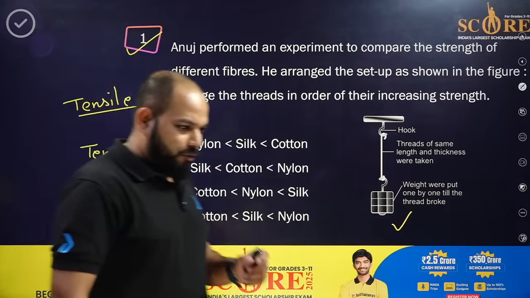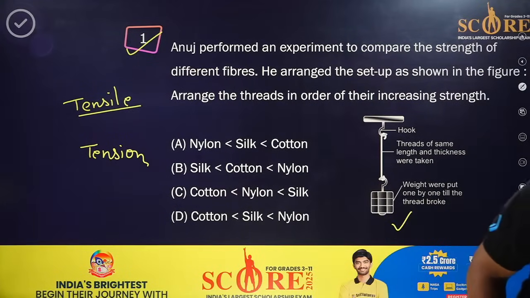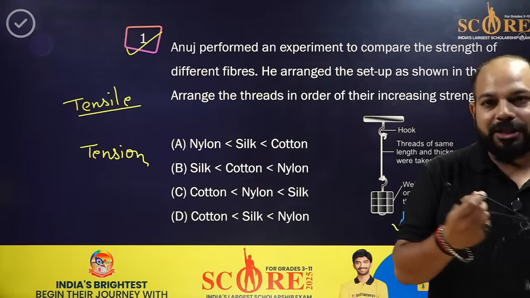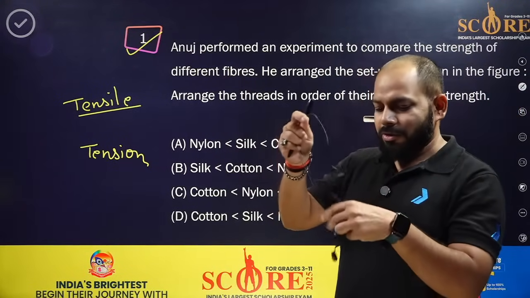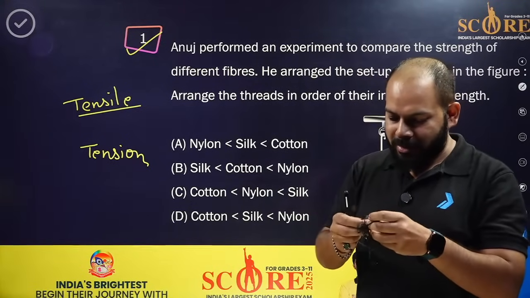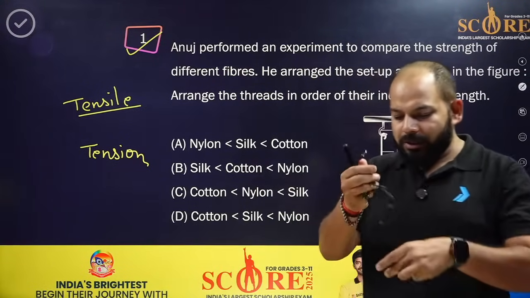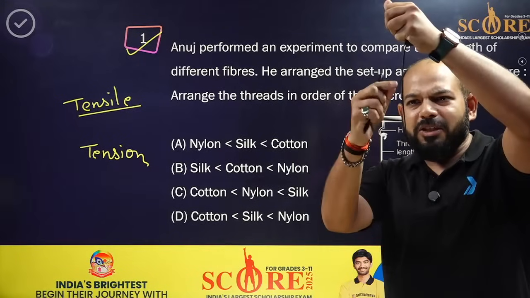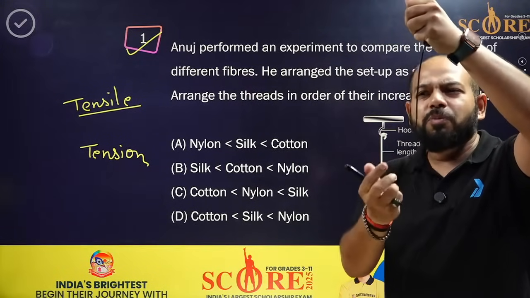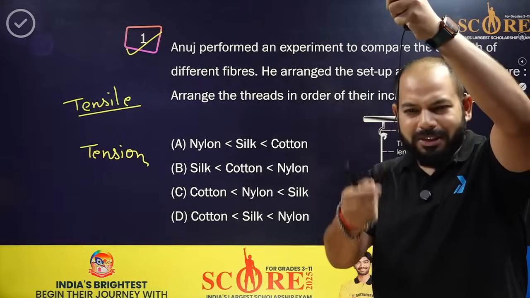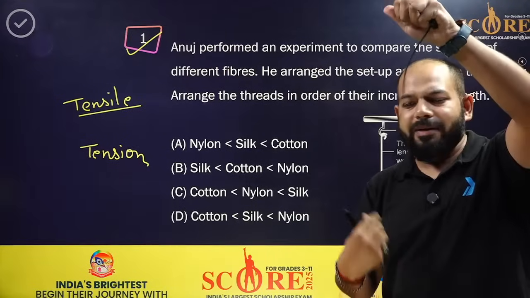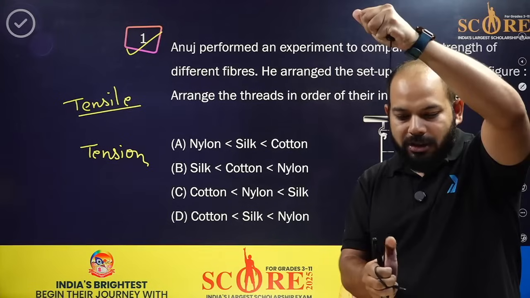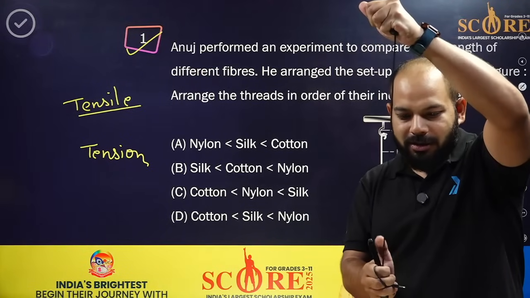Now let me give you one example. Suppose I don't have a thread right now, so I just have my earphones. You can see it here. Right now it's a bit scattered, slightly loose, with no stretch at all. But as soon as I put some weight over it, what will happen? It starts to get stretched, just like a string.